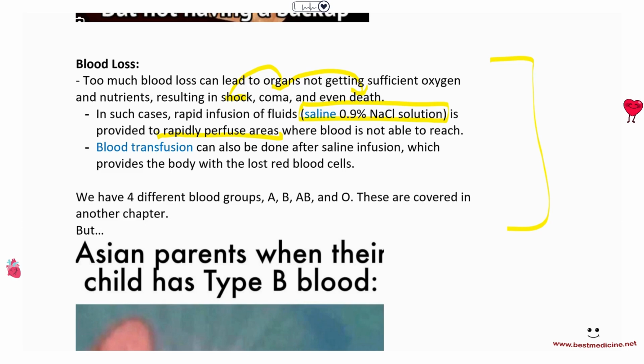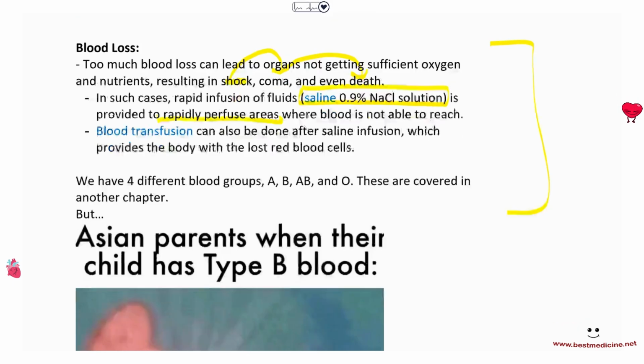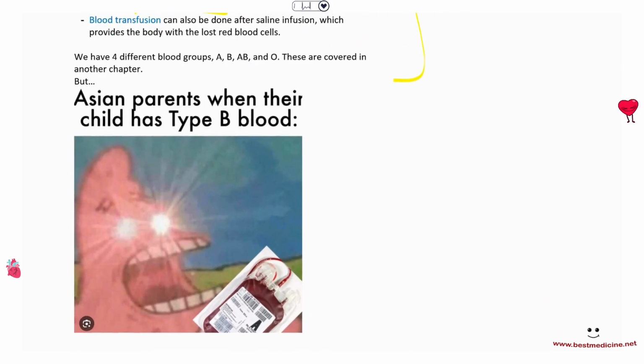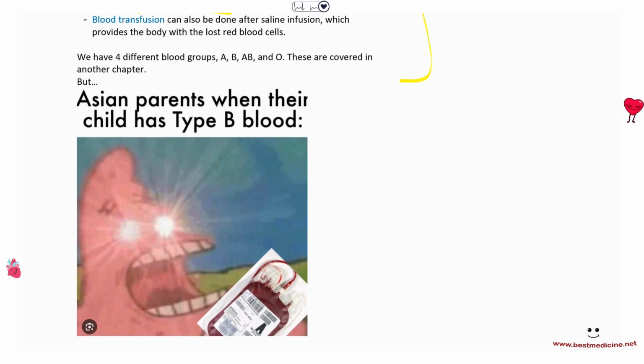Now, we have 4 different blood groups, A, B, AB, and O, but I've covered them in a different chapter, okay? But that didn't prevent me from adding a meme onto it. So here, we have 4 different blood groups, right? Asian parents when their child has a type B blood group.